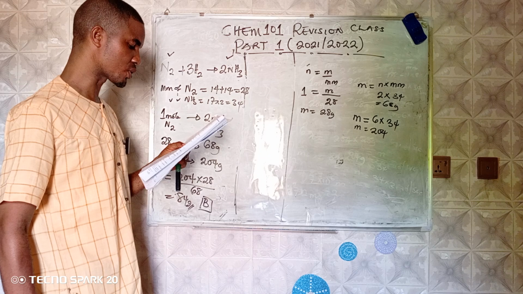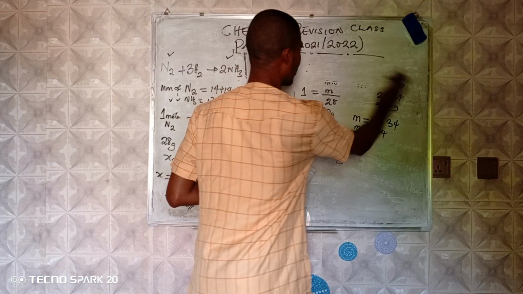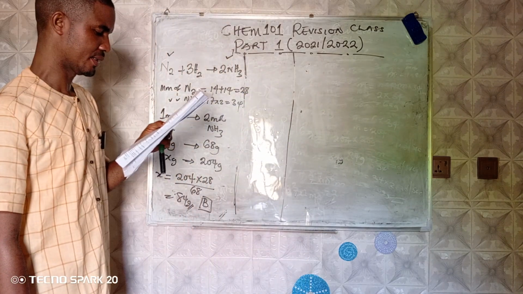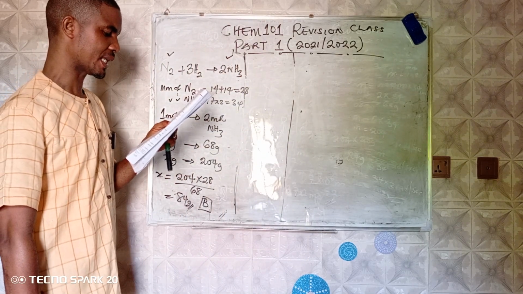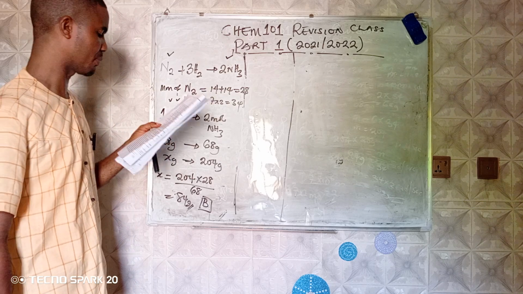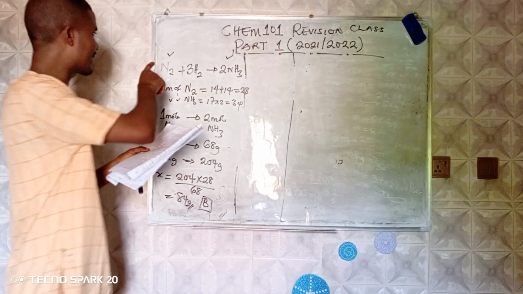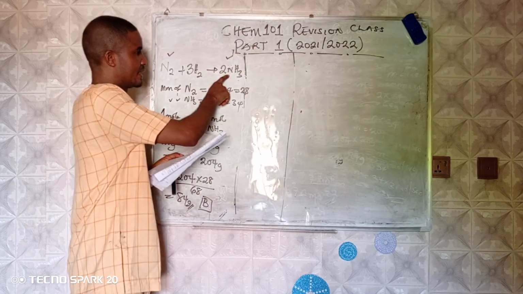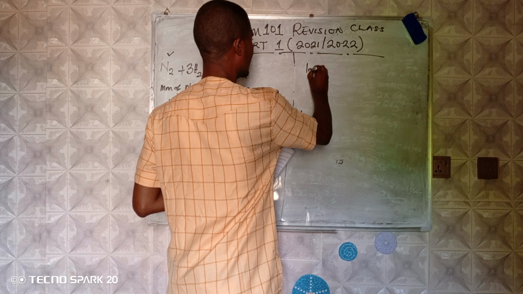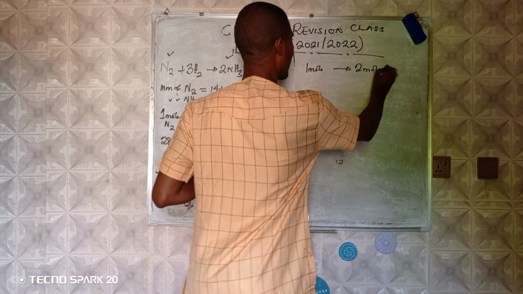We'll go to question number 17. It says, how many moles of ammonia can be formed if 112 grams of nitrogen was combined with hydrogen according to the equation below? It's the same equation. We are still interested in nitrogen and ammonia. So in that same case, 1 mole of this produces 2 moles of this.